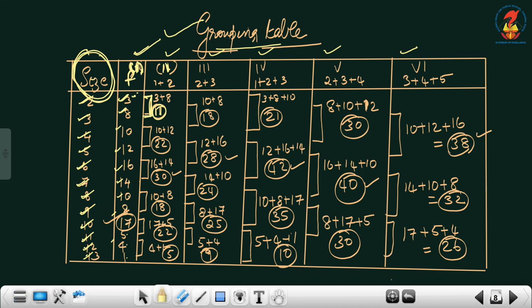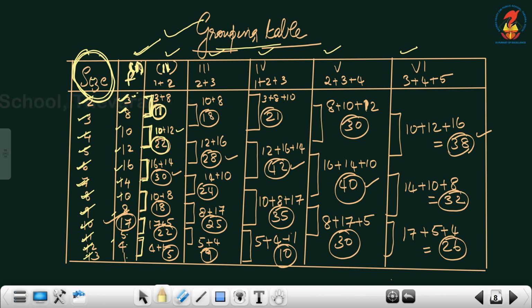Then comes, add the next two values, 10 plus 12. 10 plus 12 is 22. When you write that, you have to definitely write 10 plus 12. That is a must. Then comes the next one, 16 plus 14, 10 plus 8, 17 plus 5, 4 plus 1. So add all the two numbers and then write its value.